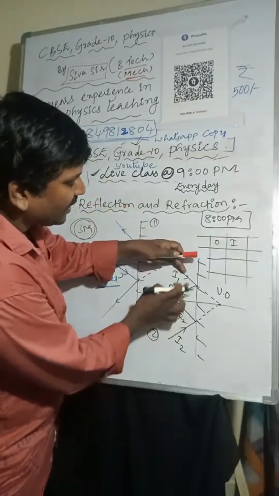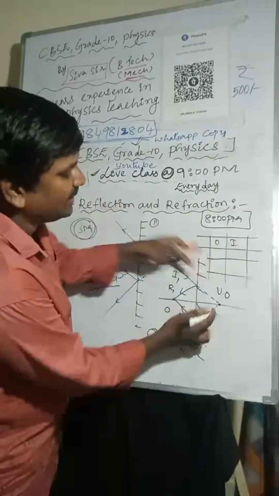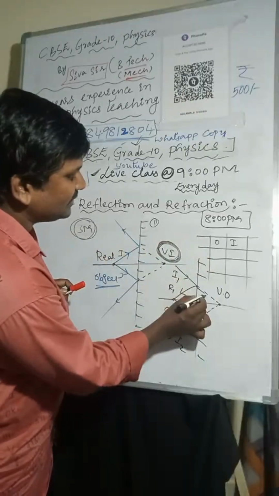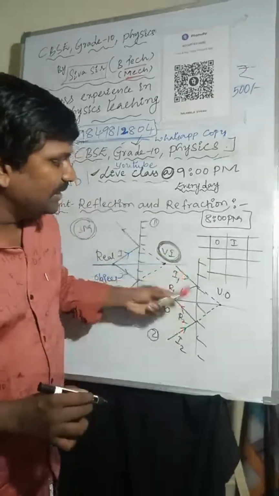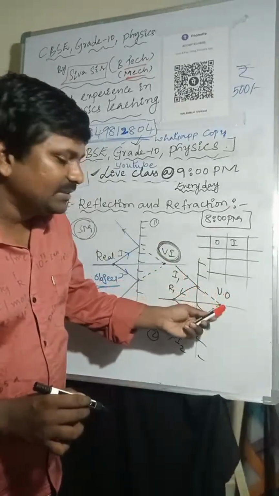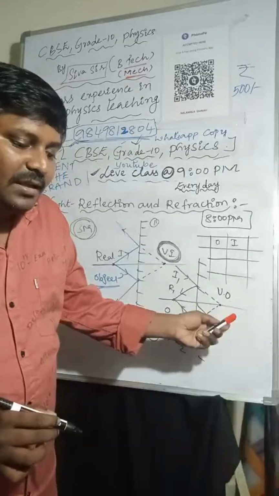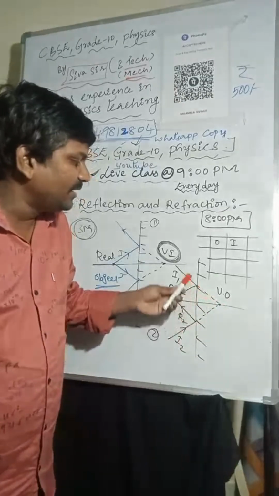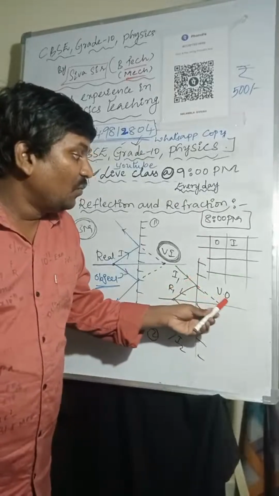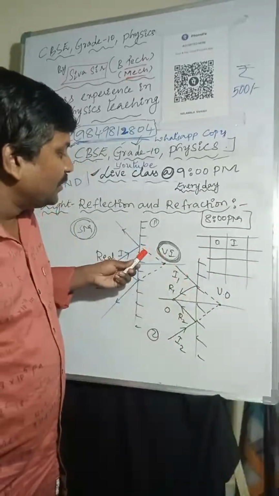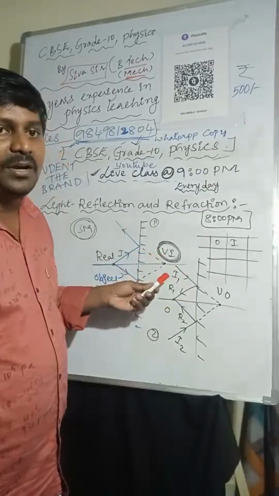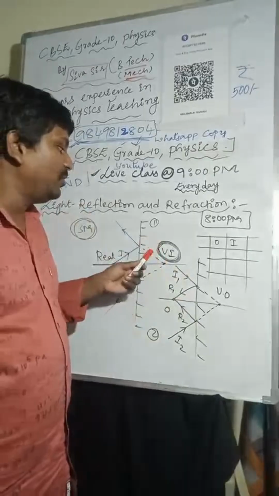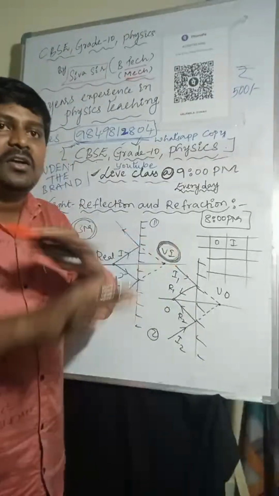Here these are the incident rays, and we are extending the incident rays. The extended incident rays are meeting at one point. That is a virtual object. If the dotted lines meet at one point, remember carefully, a virtual image will form.